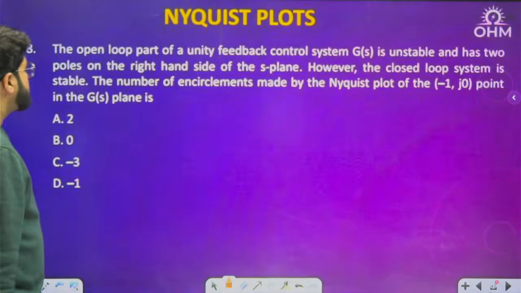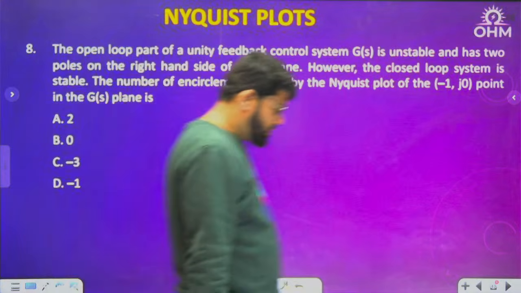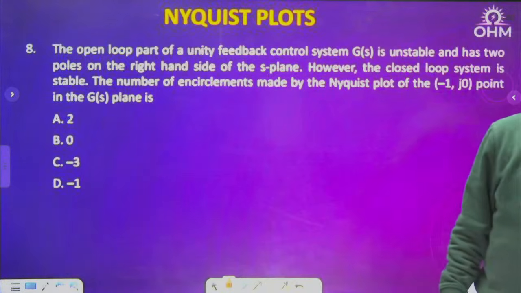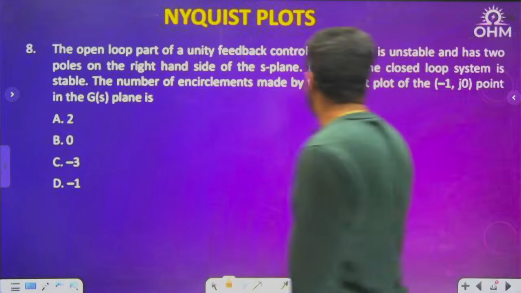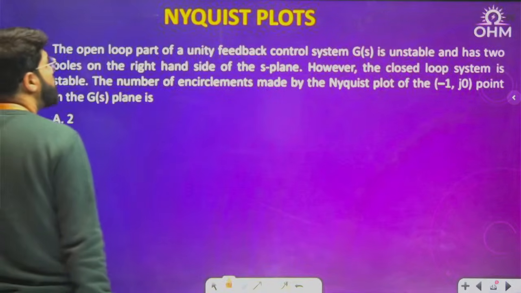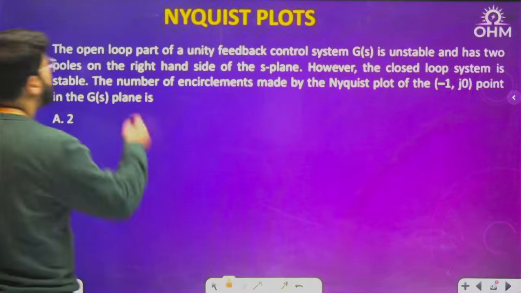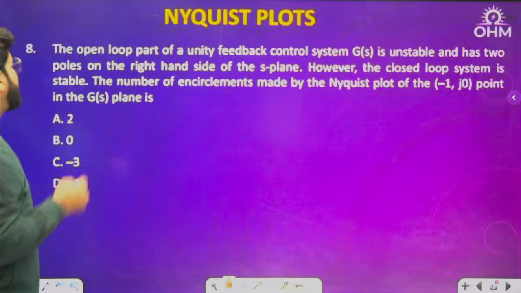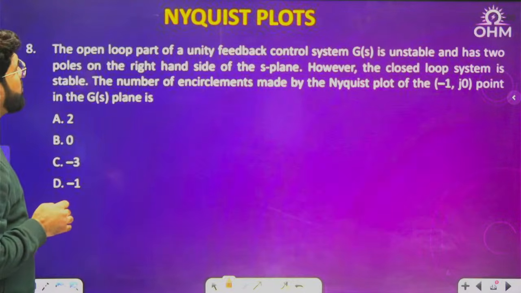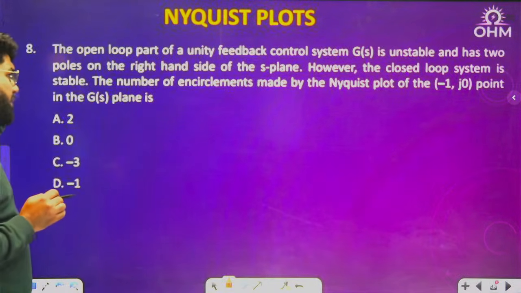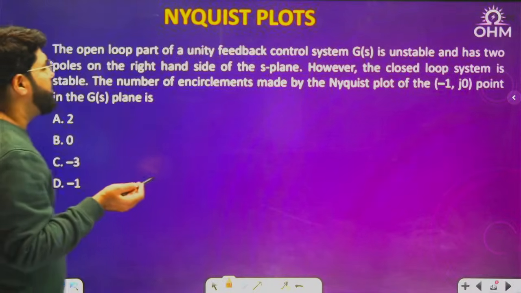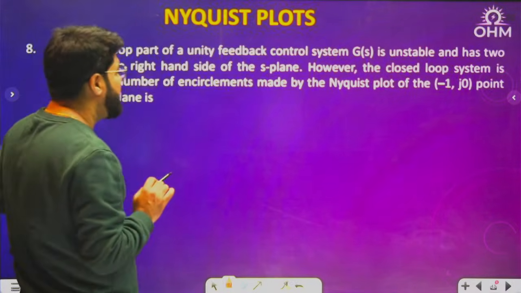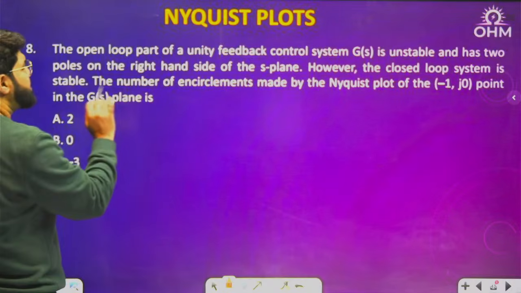Yeah, next one. Now see a foundation question. The open loop transfer function should be mentioned, something like that. The open loop gain of a unity feedback system, G(s). Open loop is G(s)H(s), but unity feedback is mentioned, so that means only G(s) is unstable and has two poles on the right side of the S plane.